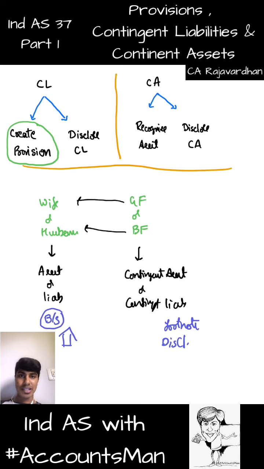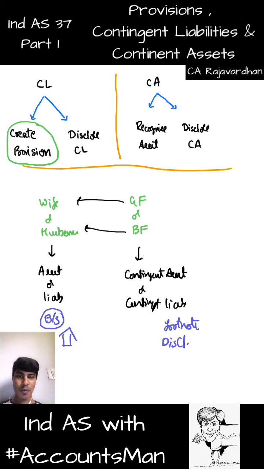In the footnote to the balance sheet. After you say the total of assets and total of liabilities are tallying, right below that you will only disclose contingent assets and contingent liabilities. You are not allowed to take them into the balance sheet, because they are not assets, they are not liabilities, they are contingent assets and contingent liabilities. They are potential assets. They can become assets, but they are not assets as of now. They can become liabilities, but they are not liabilities as of now.